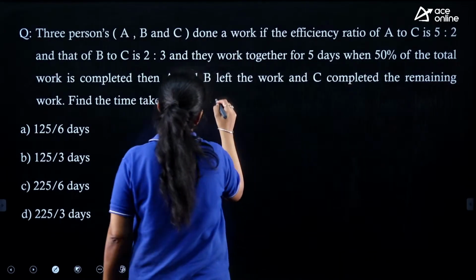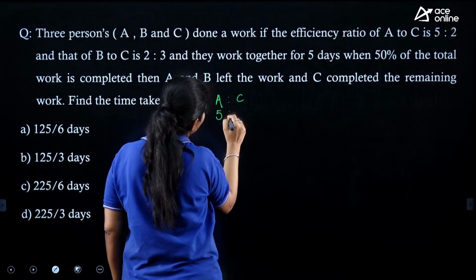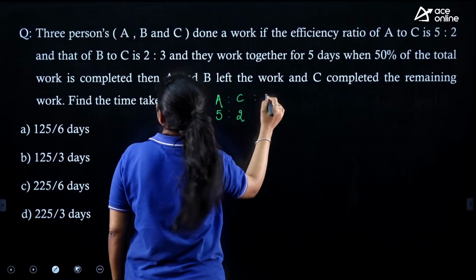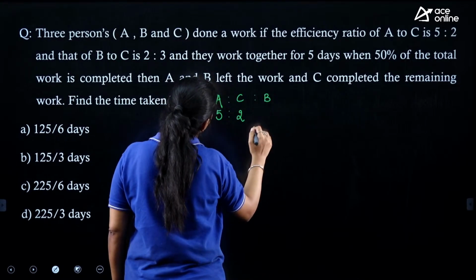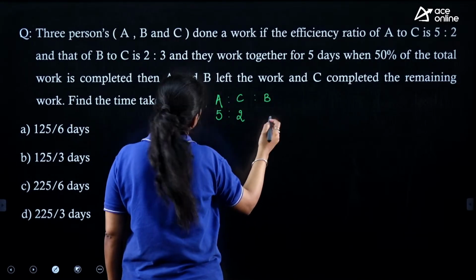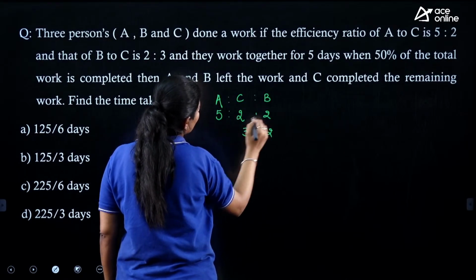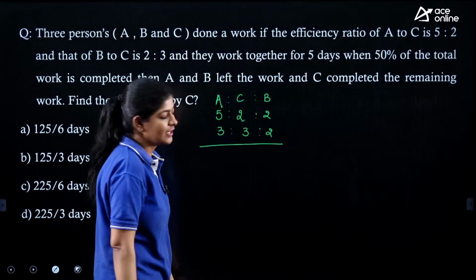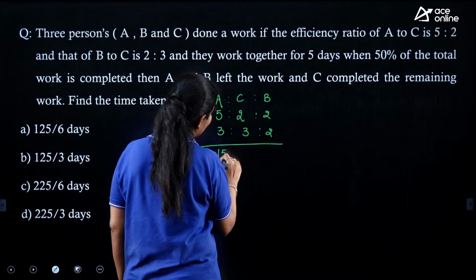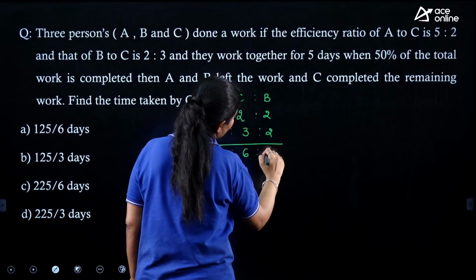So the question is saying that the efficiency ratio between A and C is 5:2, and the efficiency ratio of B to C is 2:3. So we can write it like this, and if we want to write down the combined ratio, then we have to perform a multiplication like this, right? So the combined ratio that we got over here is this one.